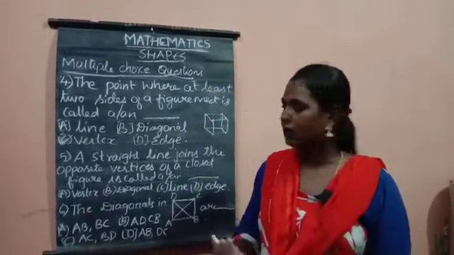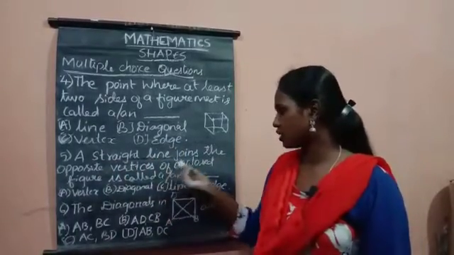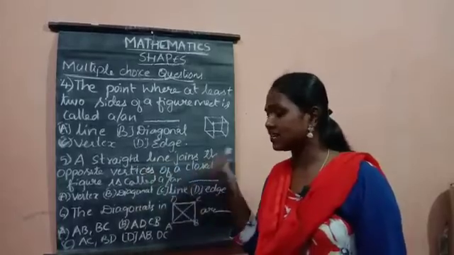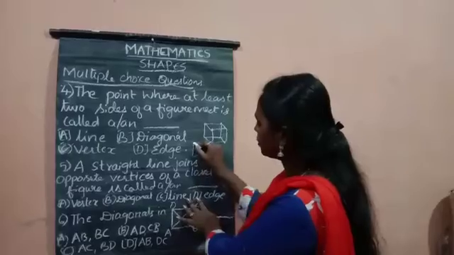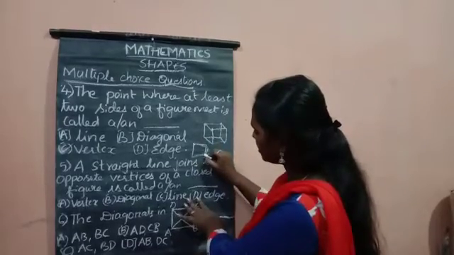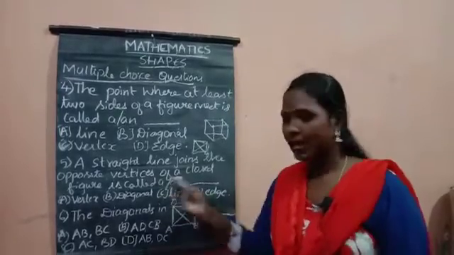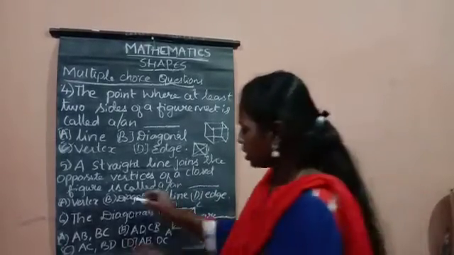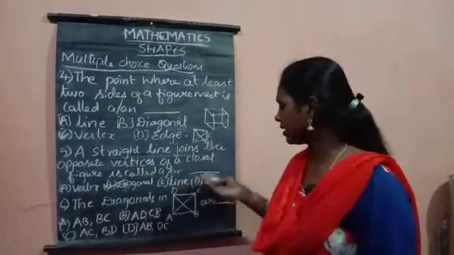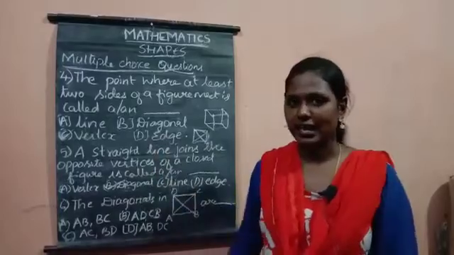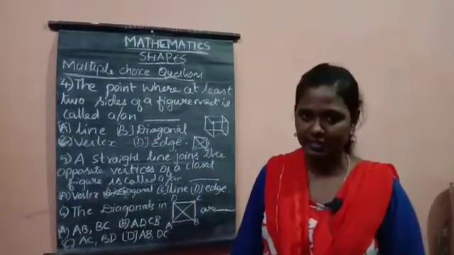Have you understood? Let us see, a straight line that joins opposite vertices of a closed figure is called a dash. If a figure is given, for example, and this vertex and the opposite one are joined, what is it called? It is called a diagonal of the given figure. So we will mark the option diagonal. There are other options like vertex, line and edge. The answer is diagonal, because a line joining opposite vertices in a figure is called a diagonal.